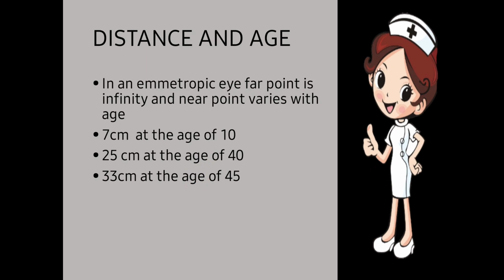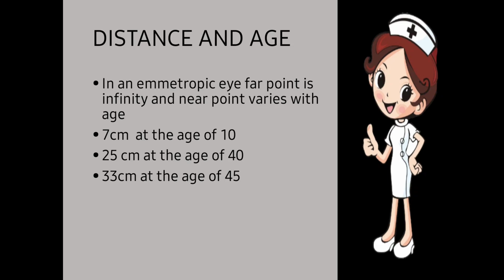Next one, distance and age. Now what is the relation between the distance and age? In an emmetropic eye, the far point is infinity. The word emmetropic means normal eye. In case of a normal eye, the far point is infinity. We will look as far as we can, but the near point, where we have to see near things clearly, always varies with age.